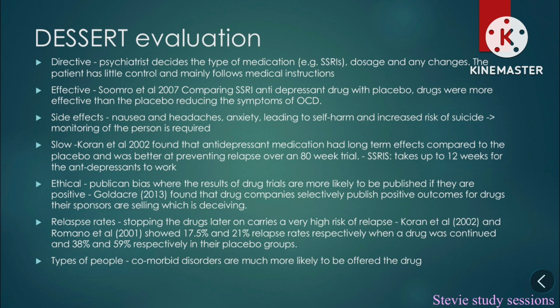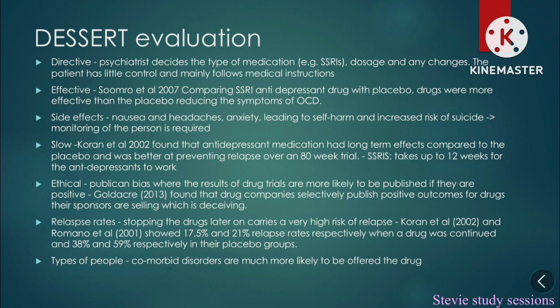So if you don't know, DESERT is a useful way to evaluate treatments. It stands for direct, effective, side effects, slow/fast, ethical, relapse rates, and types of people. Direct. The psychiatrist decides the type of medication, for example SSRIs, the dosage and any changes. The patient has little control and mainly follows the medical instructions. Therefore, this is a direct type of treatment.